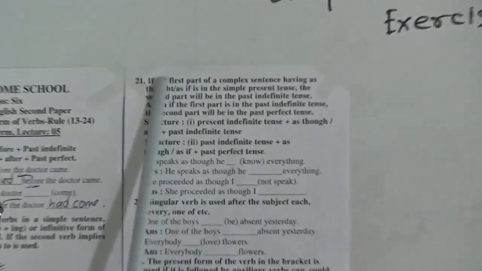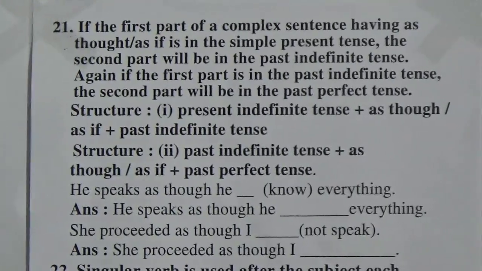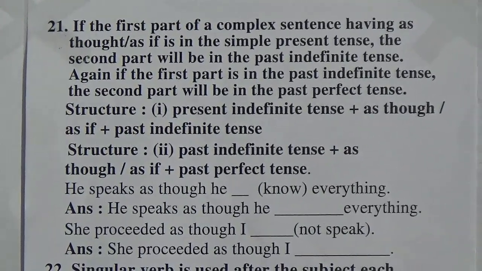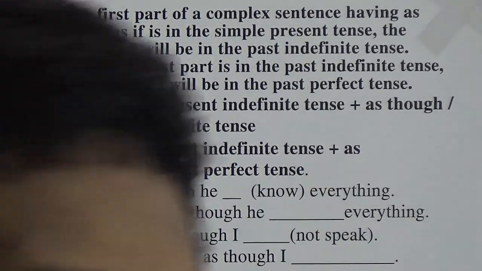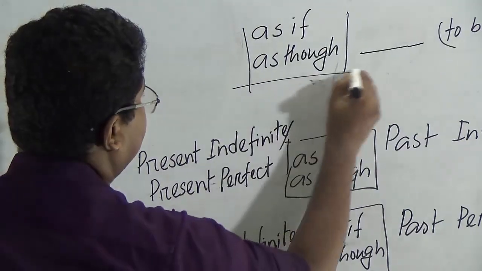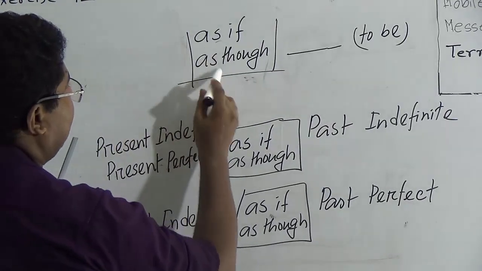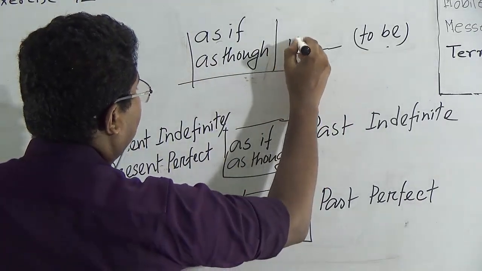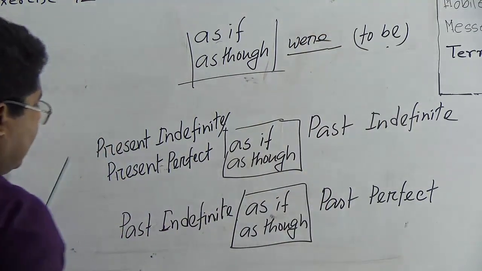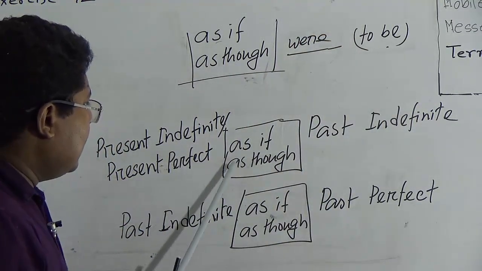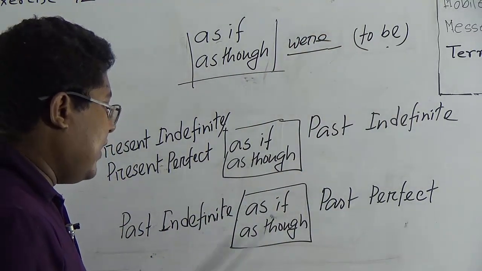A lot of things are given in the sentences, but could you please come to the board again? Could you please come to the board? Look, I have taught you: after as if, as though, if to be comes, we always have to make it were. Okay. Look, as if, as though.